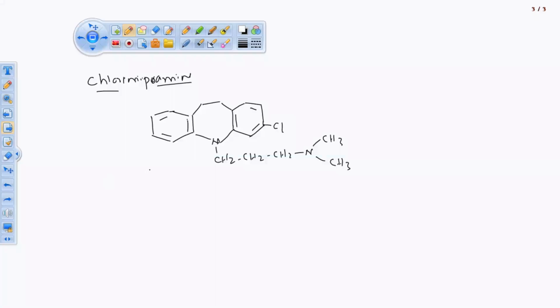That's why it is chlorimipramine. वो structural activity में हमने बोला था. Only the difference between both the structures, imipramine and chlorimipramine, same structure. There is no differentiation in the structure. Only the difference is we are having one halogen atom at this C3 position. ठीक है? Because of this, the potency of that drug is increased. Half life of that drug will be increased.